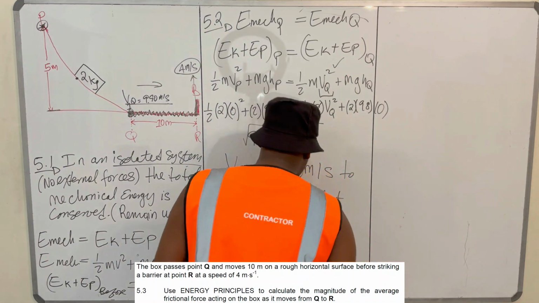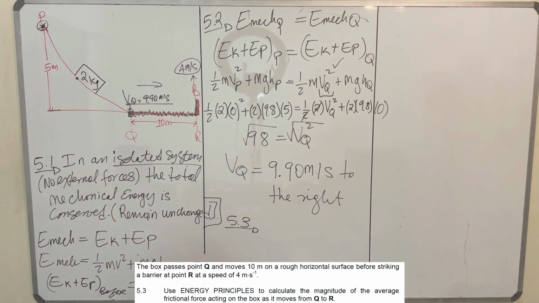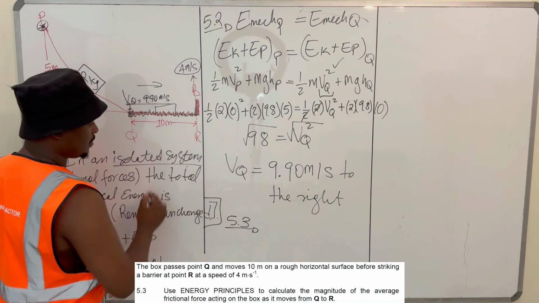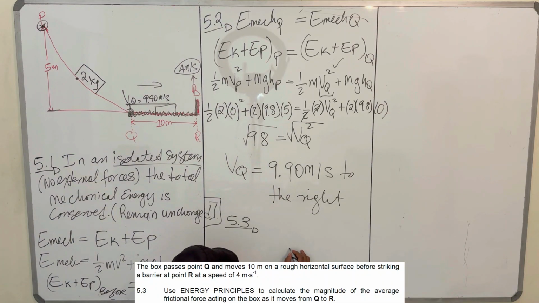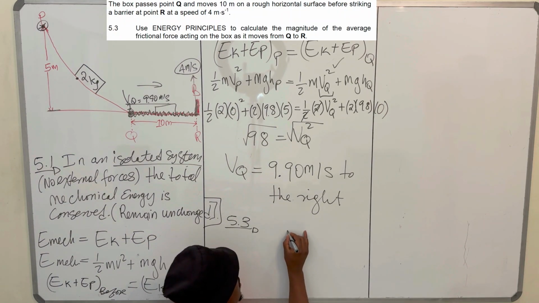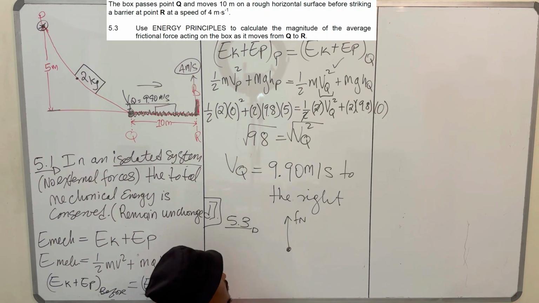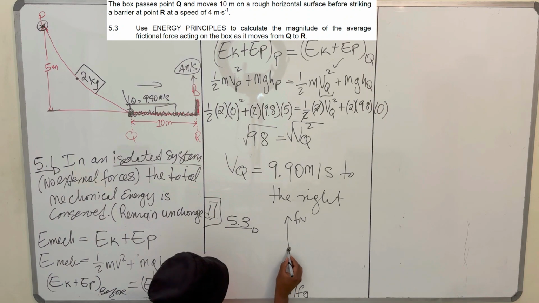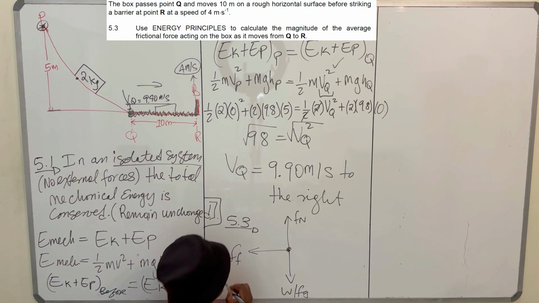So the first thing that I'll do, I'll draw the free body diagram of the block anywhere on this area. This is how it would look. You will have the normal force of the surface on the object, perpendicular to the surface. We have the weight, or the force of gravity, and you have the frictional force, which is what they want you to find.